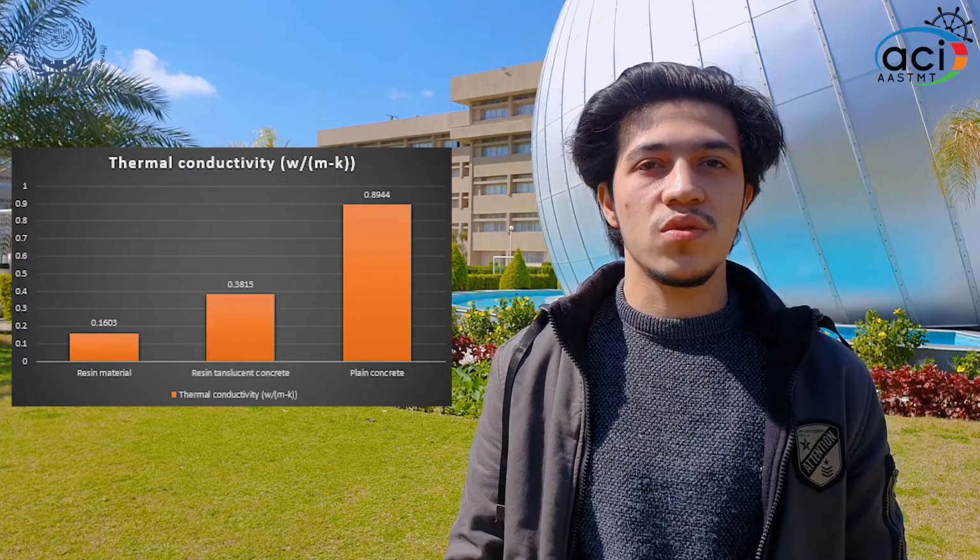Hi, I'm Mohammed Jassim. I'm going to talk about transparent concrete and its impact on the wall. Thermal conductivity is lower, as shown in the chart. This helps the thermal insulation of the building, reducing the amount of energy used in cooling and heating. It saves energy by transmitting sunlight into the building. For aesthetic appearance at night, it transmits the internal lamp light to the outside, lighting the pavement.